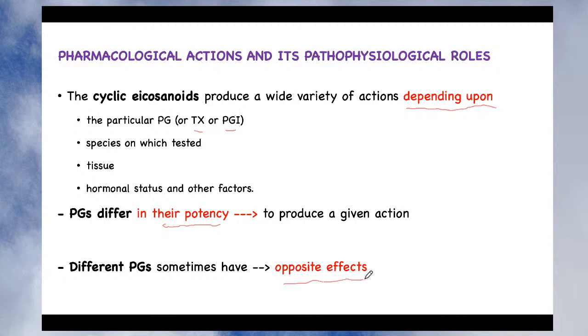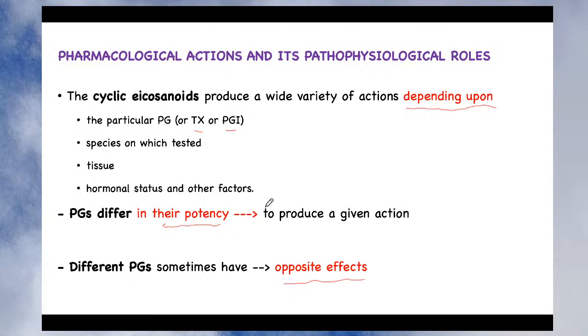Although the category is prostaglandin, PGE2 somewhere produces constriction, whereas PGI2 in the same tissue produces dilatation. Although they belong to the category of prostaglandin, since their type is different, they produce opposite effects on the same tissue. We'll be witnessing examples belonging to all these categories.